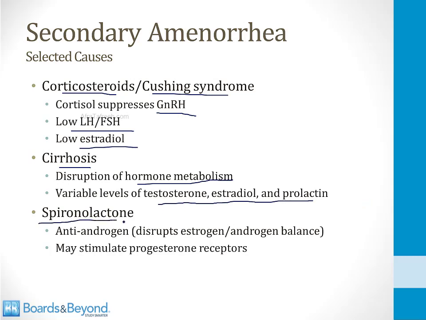And then finally, spironolactone is a classic drug that often leads to amenorrhea in women who need to take it. It has anti-androgen effects, so this disrupts estrogen and androgen balance. It also can stimulate progesterone receptors. It has a chemical structure somewhat similar to progesterone, so by mimicking progesterone, it stops menstruation.